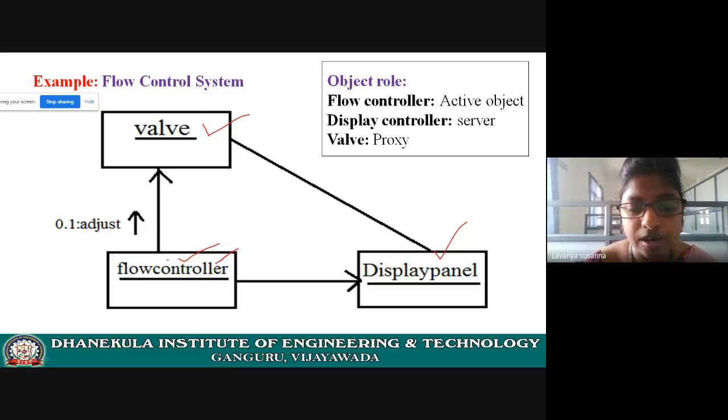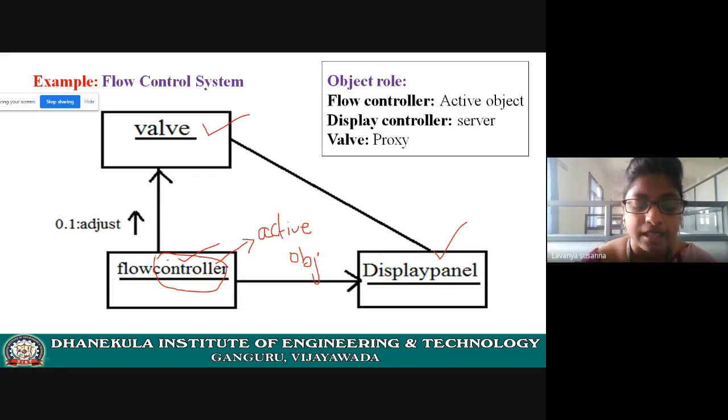Flow controller object's role is active object, or you can say it is a controller. Why are we saying it is an active object, or a controller object?